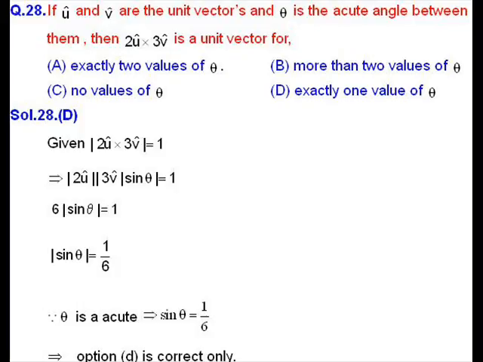Since theta is an acute angle, that is, it lies between 0 and 90, the value of sin theta will always be positive. So we can remove the modulus here, and we have sin theta equal to 1 by 6. So here we have only one possibility for theta, that is, the vector 2 u cap cross 3 v cap will be a unit vector for exactly one value of theta. So our option D is correct.